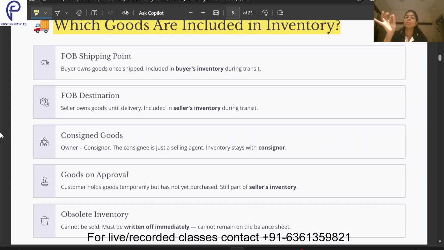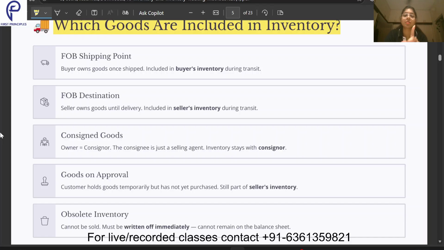So that means during transit only, from the point it leaves my place till it reaches their place, it will be under the buyer's inventory, obviously. But now suppose the situation is FOB destination. If the terms and conditions are FOB destination, what does that mean? That means up till the point the goods reach the UK, the threshold of that particular customer, till that point the goods will be recorded in my books of accounts.